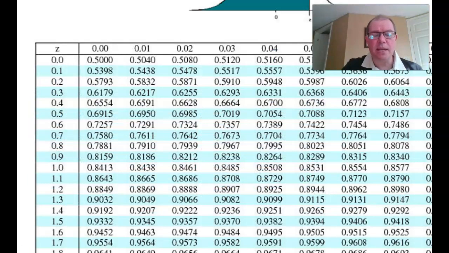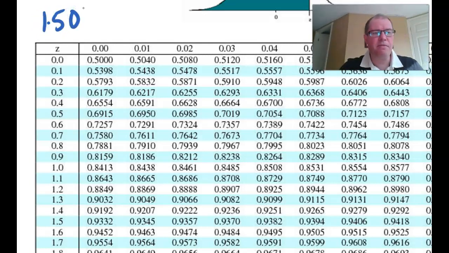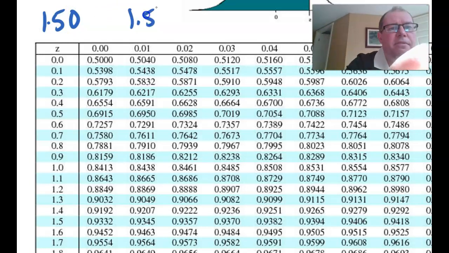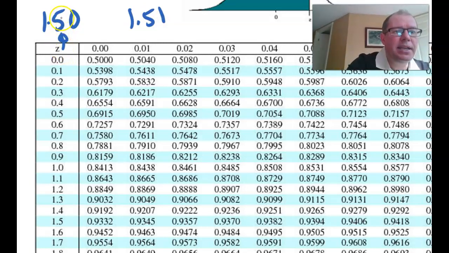Now, z-score tables always work to 2 decimal places. Now, we want to find 1.50. I'm going to do 1.50 for you and also 1.51 to show you the difference. So, firstly, do the first decimal place in the left-hand column. So, find 1.5, which is there.